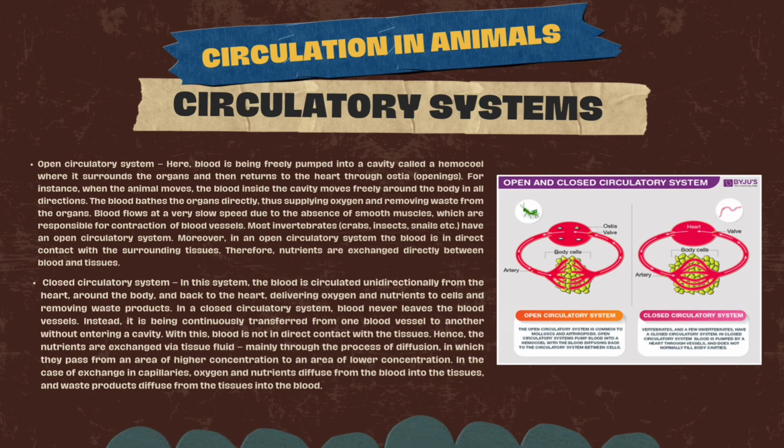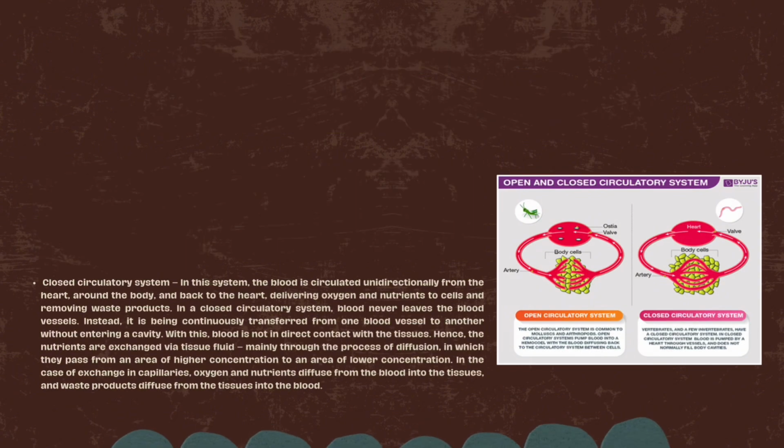Hence, the nutrients are exchanged via tissue fluid, mainly through the process of diffusion, in which they pass from an area of higher concentration to an area of lower concentration. In the case of exchange in capillaries, oxygen and nutrients diffuse from the blood into the tissues, and waste products diffuse from the tissues into the blood.